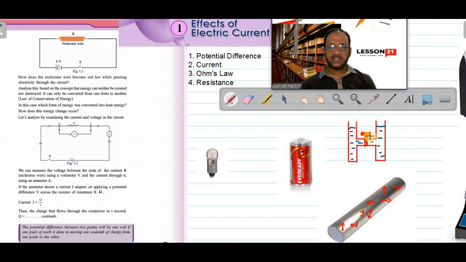If I open this valve, there is a valve at the middle and I can open and close the valve. Suppose I open the valve, can we see flow of water through this horizontal tube in any one direction? Can we observe a flow of water or a water current here? Flow of water is called water current. Flow of charges is called electric current. Like that, flow of water is called water current.